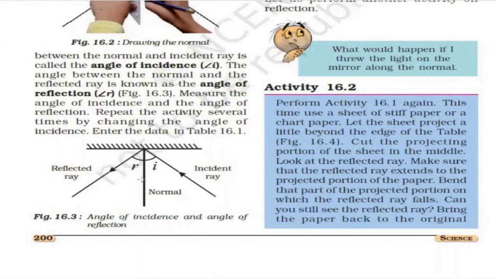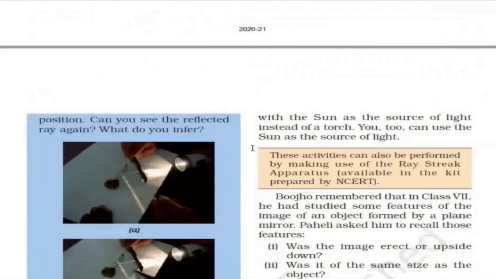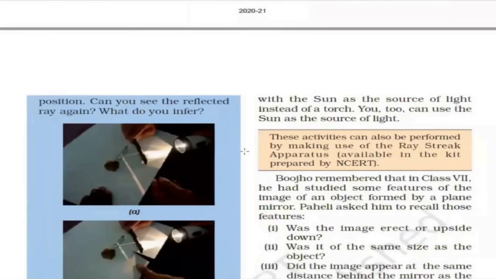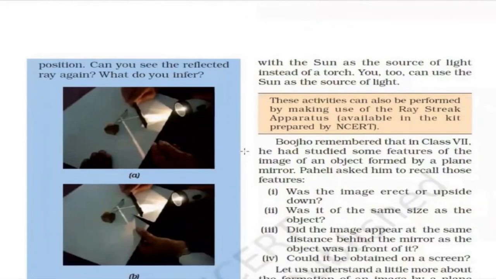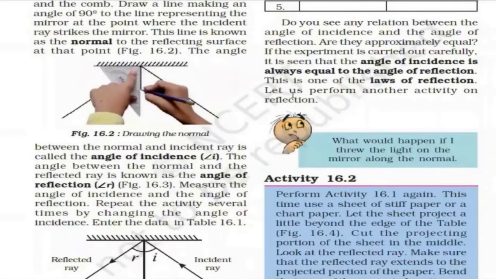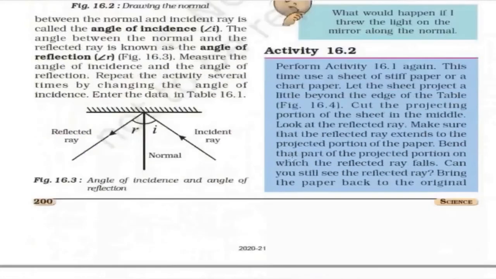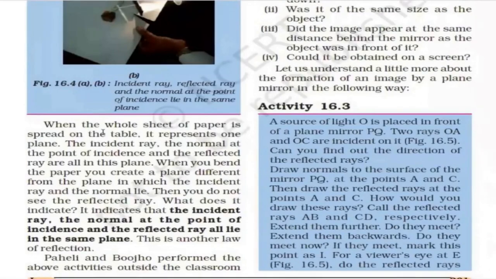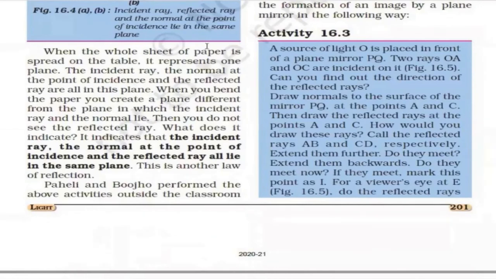Let us perform another activity on reflection. When a whole sheet of paper is spread on the table, it represents one plane. The incident ray, the normal at the point of incidence and the reflected ray are all in this plane. Now it is trying to bring out a new point, which I can tell you from this figure.